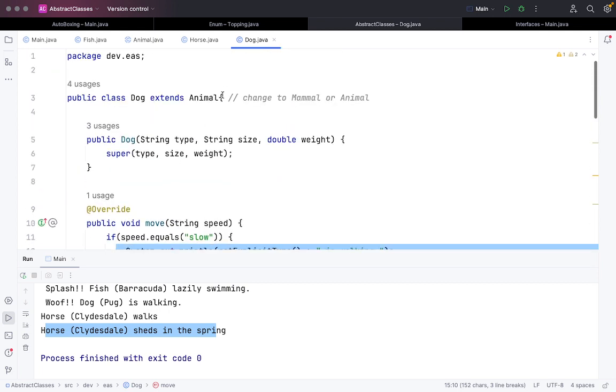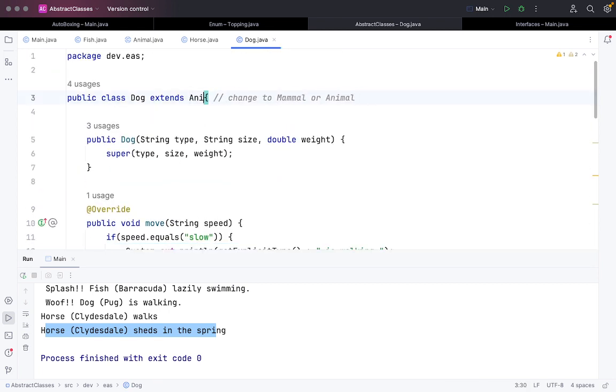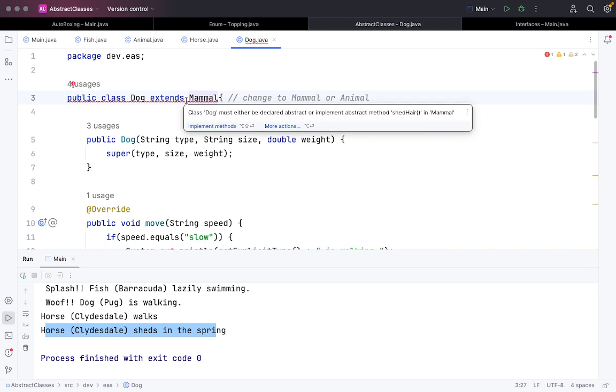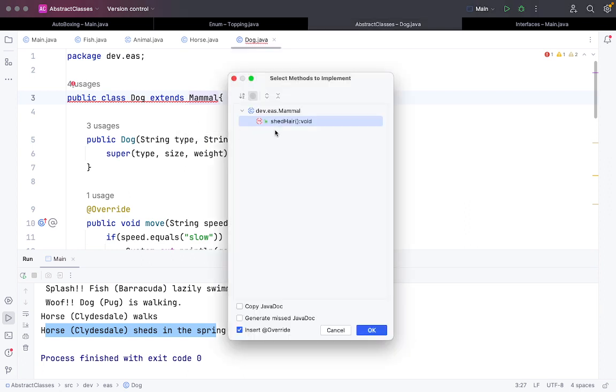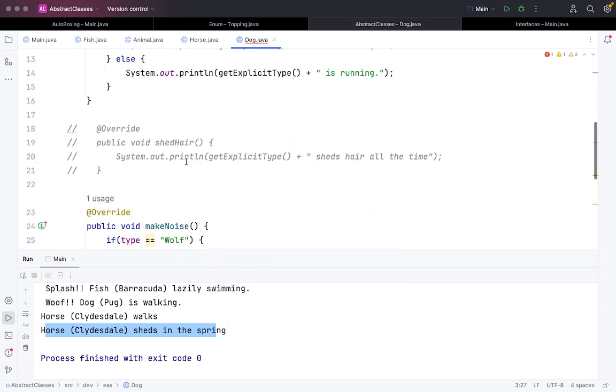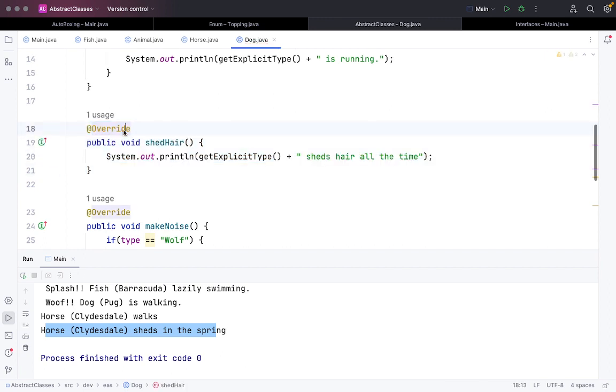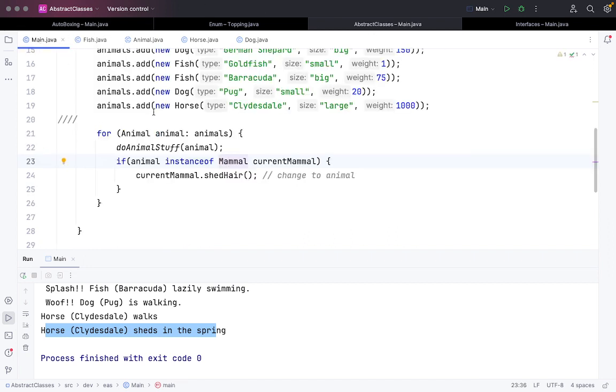Okay, now let me do one more thing. What I can do here is, instead of animal, in the dog class I will make it extend mammal. If I do this, it is telling me that I have to implement a particular method also. It is asking me to implement the shed hair method. I have written it already, so let's uncomment it. It will tell that the dog sheds hair all the time. So if I run the code again in the main function,